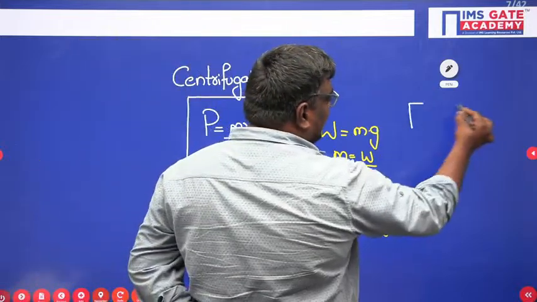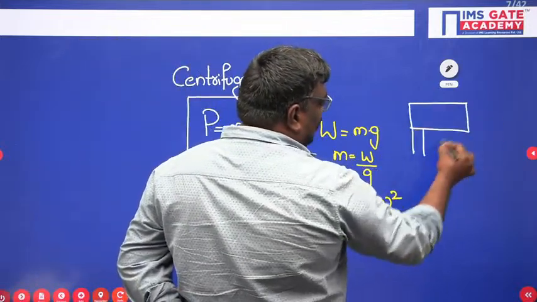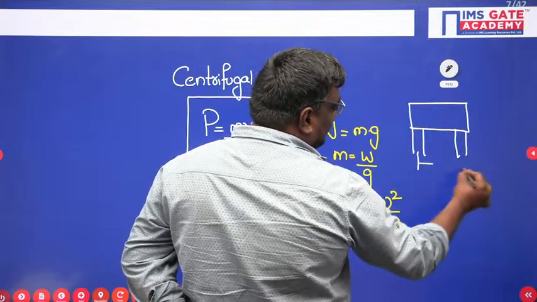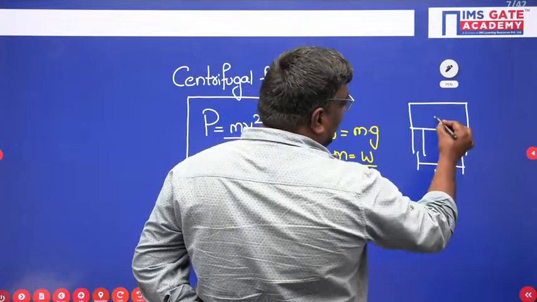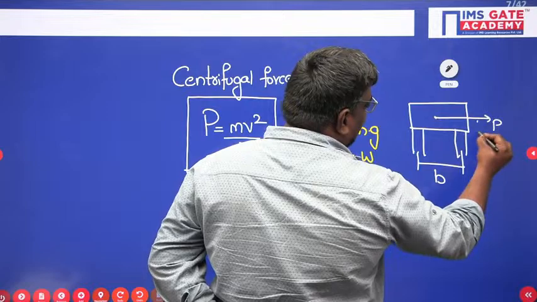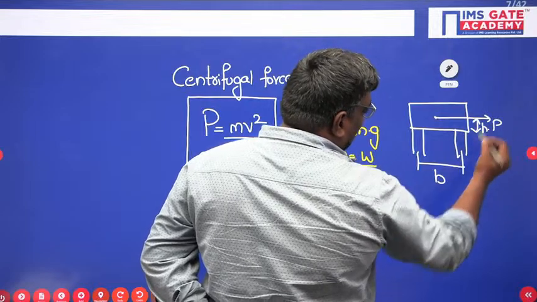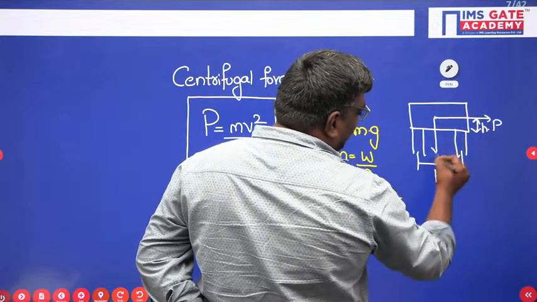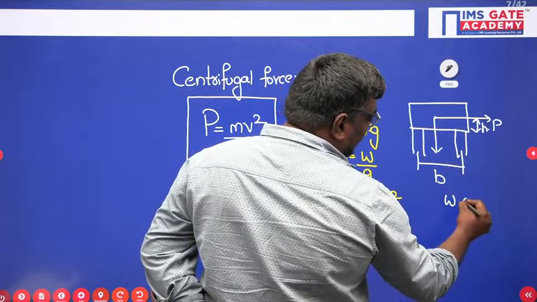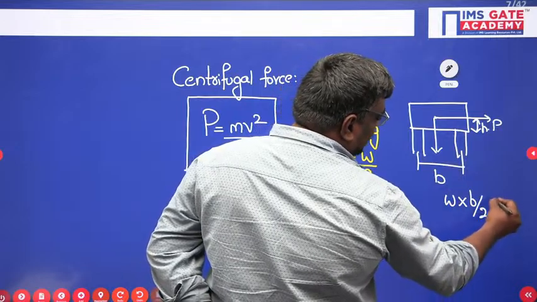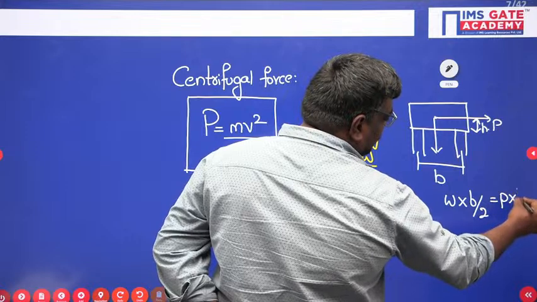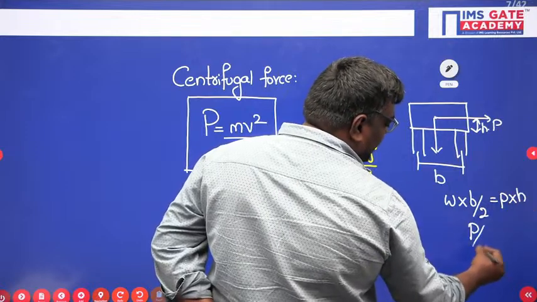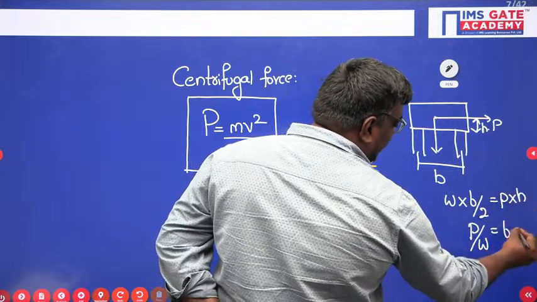Suppose we have a vehicle here, and let the distance between these two wheels be b, and the centrifugal force is at a height h. Now the weight will be acting here. So weight W into b by 2 is equal to P into h, or P by W from this can be written as b by 2h.